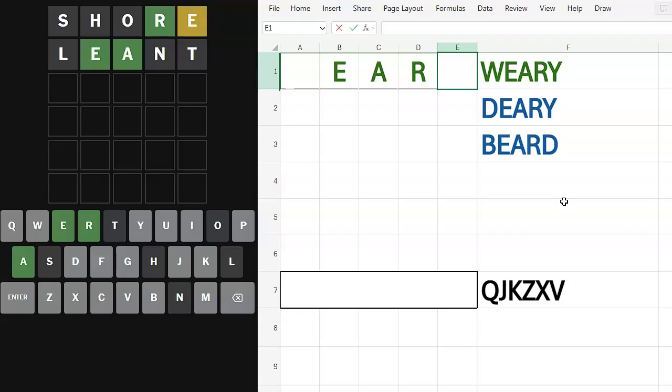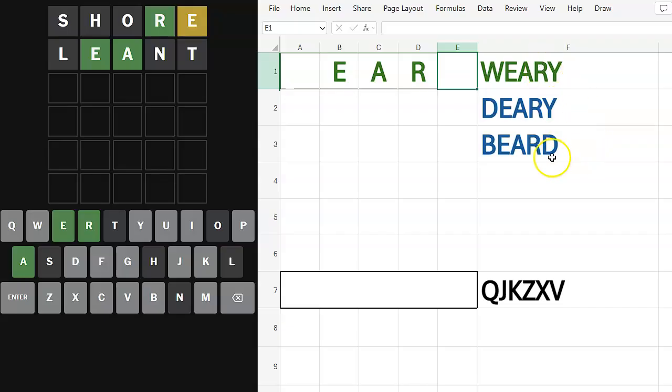I don't know. "Deary" is the one I don't want to try, and it's the one that kind of offers me the best. Do you know what I'm going to do? I don't know between these two. I don't want to try "deary." I'm going to flip a coin, because I'm afraid to do this if it's "beard," and I'm afraid to do this if it's "weary." So hold on, I'll be right back. Okay. "Weary" is heads, "beard" is tails.